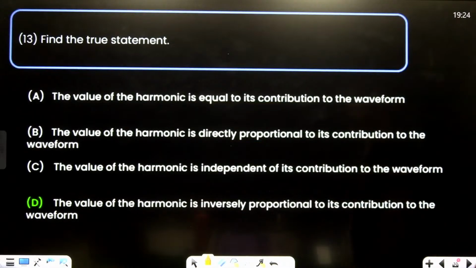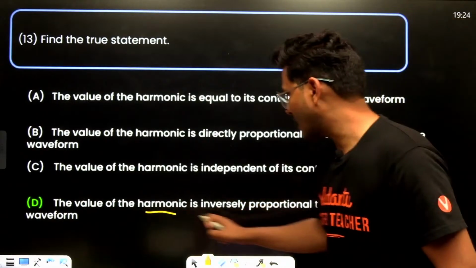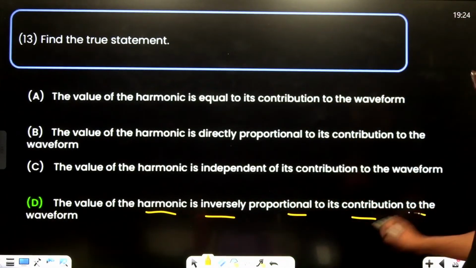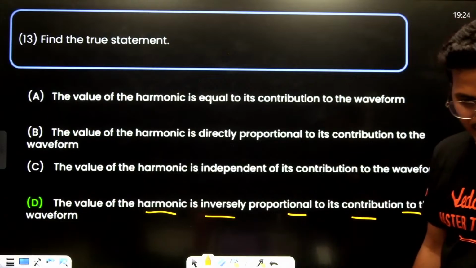It's inversely proportional. The value of harmonic is inversely proportional to contribution of waveform.